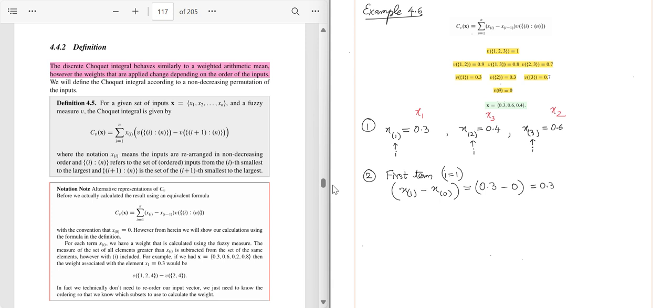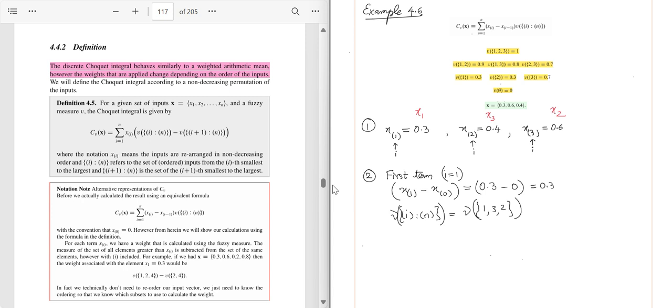So what is the weight? The weight is given as the fuzzy measure of the subset I to n. Now in this case I is 1, so it is nothing but the fuzzy measure of 1 to n. So basically 1, 2, 3, but as we discussed earlier, we can write it as 1, 3, 2 to avoid confusion, because the second element after ordering is the original third element.